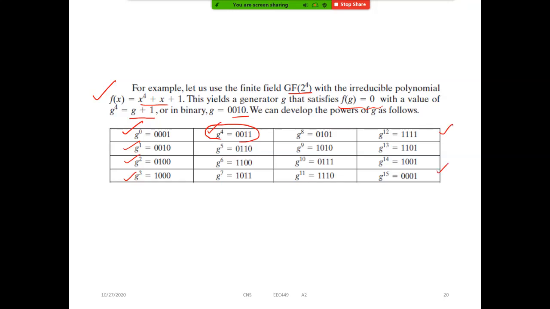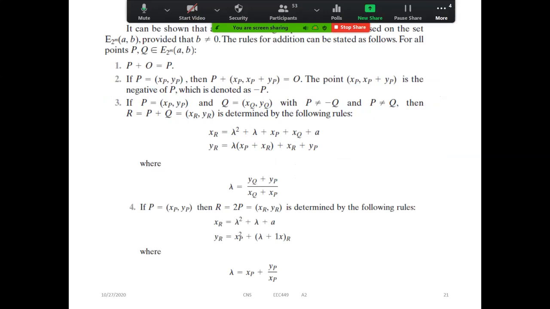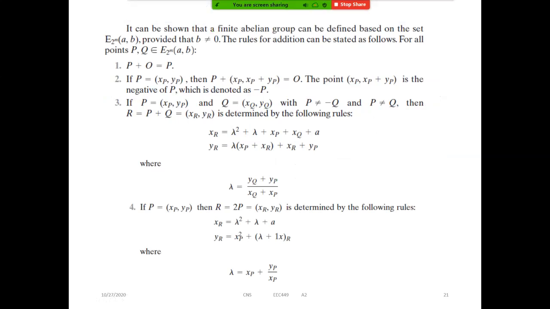How? Something like this. Whenever we are adding, we have to use those points. Same as before, P plus O means P, and P and minus P, something like this. But now see, it is somewhat different. If I want to perform P plus (xP, xP plus yP), it will lead to the point at infinity.